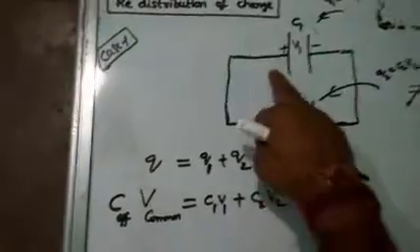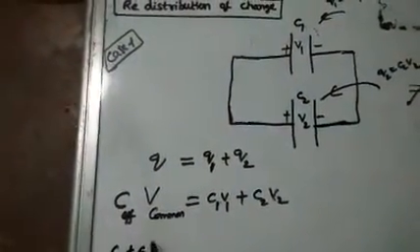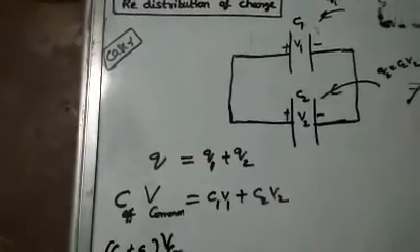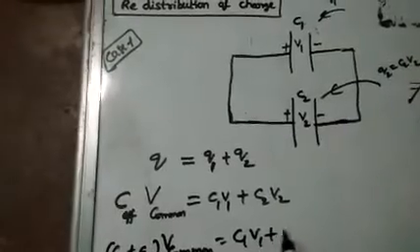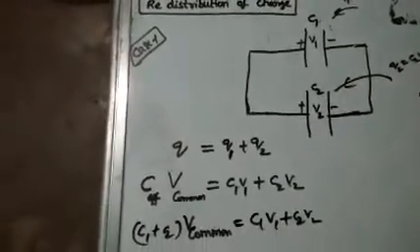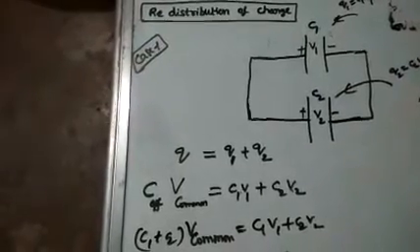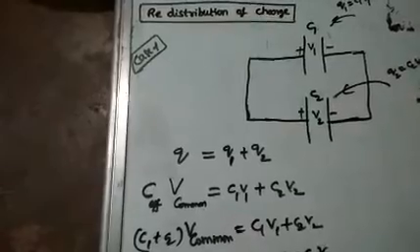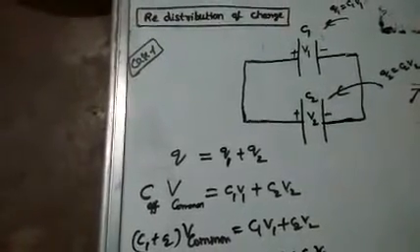These two are in parallel, so C effective is C1 plus C2. Here the formula is V common, also called Vc, equal to C1 V1 plus C2 V2 over C1 plus C2.